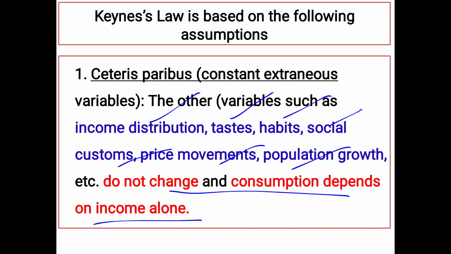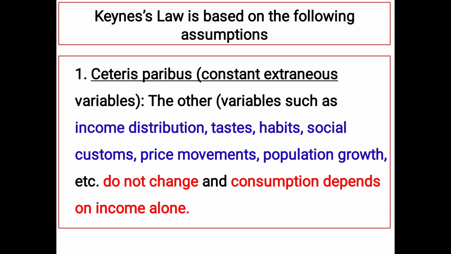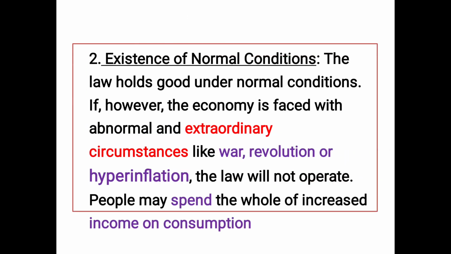Okay, but everything depends upon, that is, consumption depends only on income as such. This is the first assumption given by Keynes. Next we are going to see the existence of normal conditions. When there is a normal condition, what happens? You spend according to your income and you keep on moving.